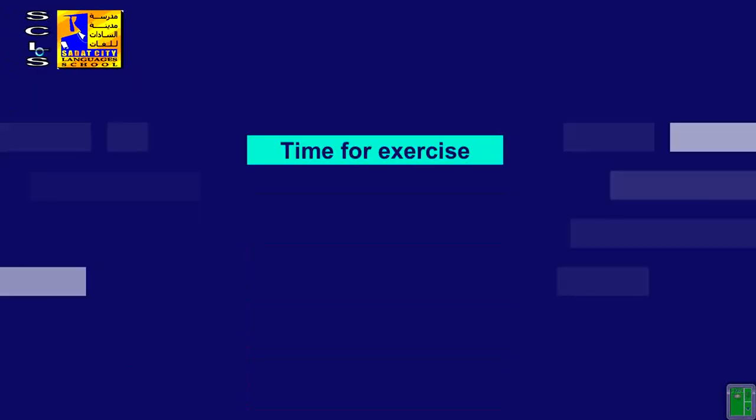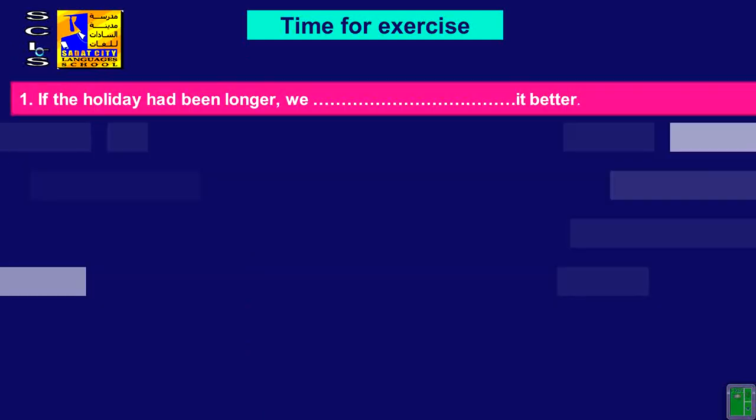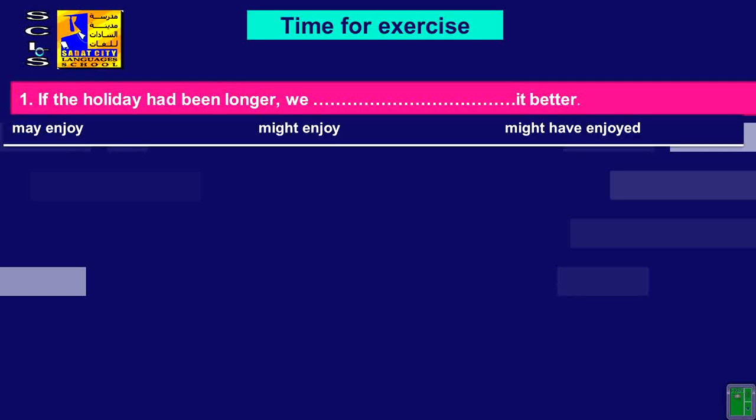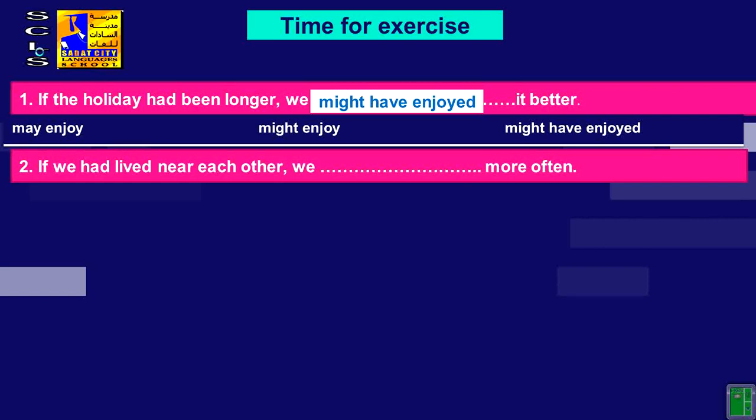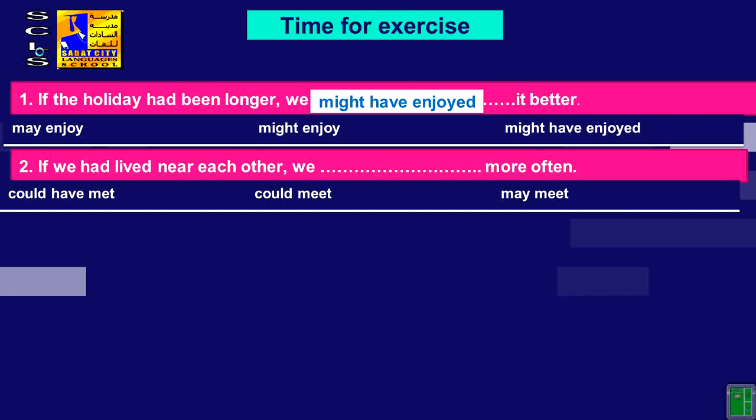It's time for more exercise. Let's take number 1. If the holiday had been longer, we blank it better. What do you think, my dear students? What do you think about this sentence? We have had been after if, so this is the past participle with had. So the second should be, yes, might have enjoyed. Exactly. Number 2, if we had lived near each other, we blank more often. The same, it becomes easier. Yeah, so the right answer is could have met.